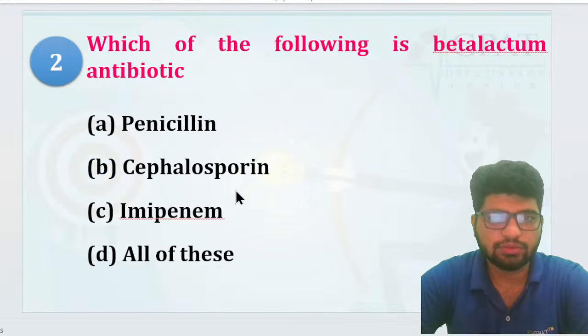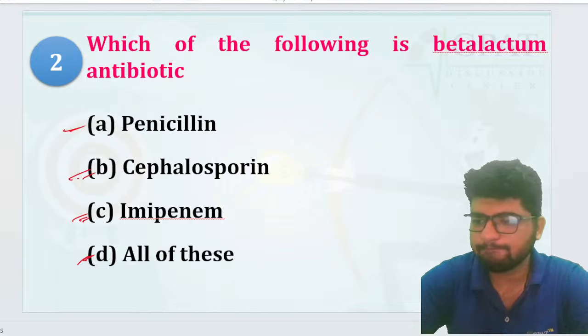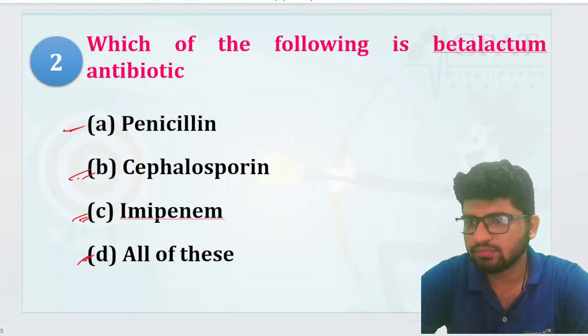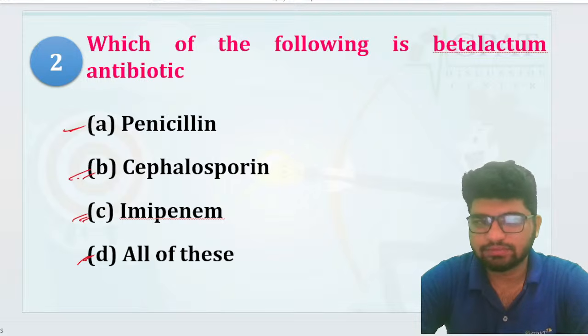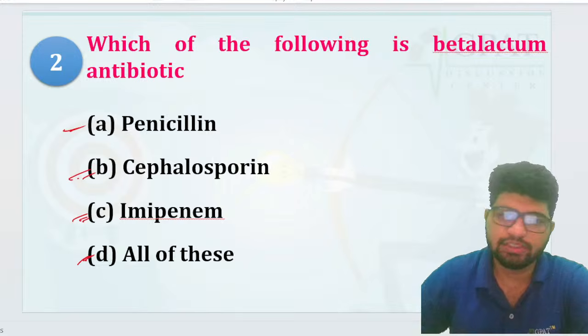Okay, now this one. Which of the following is a beta-lactam antibiotic? Penicillin, cephalosporin, imipenem, or all of these? Organophosphates? From where do we have organophosphates here? Chalo, this one: penicillin, cephalosporin, imipenem, all of these.